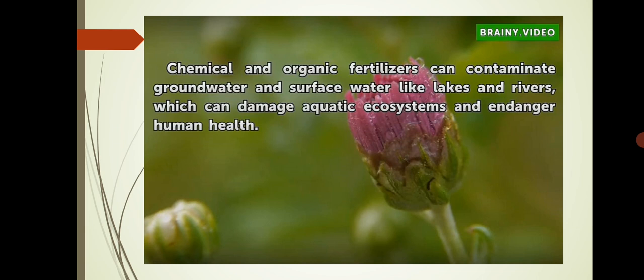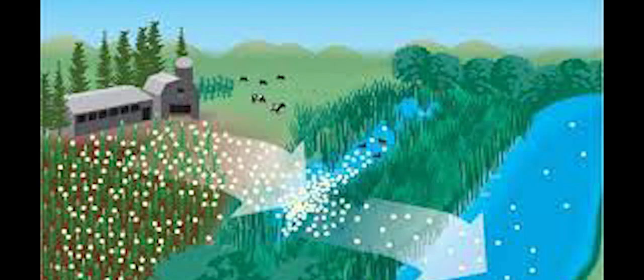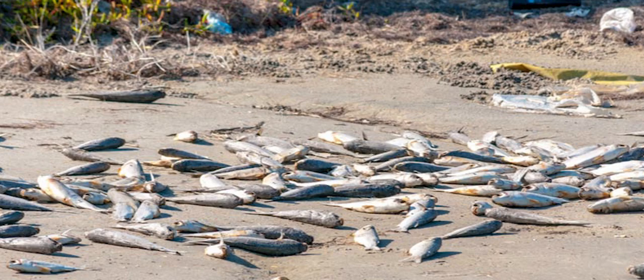Chemical and organic fertilizers can contaminate groundwater and surface water, like lakes and rivers, which can damage the aquatic ecosystem and endanger human health. Now, these fertilizers are contaminating the groundwater and surface water, and it can damage the aquatic life, and it can endanger human health as well.